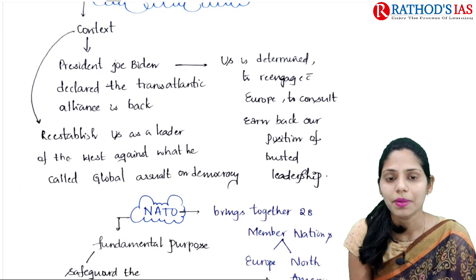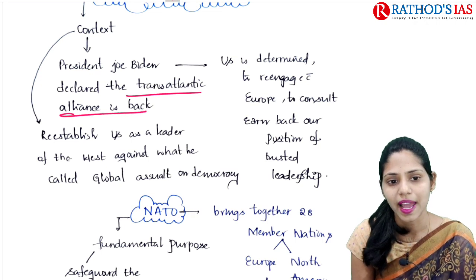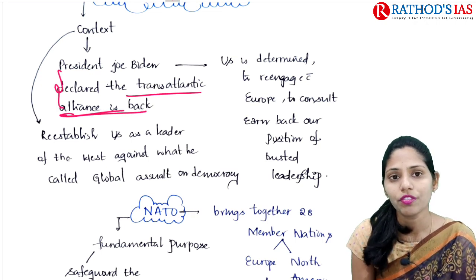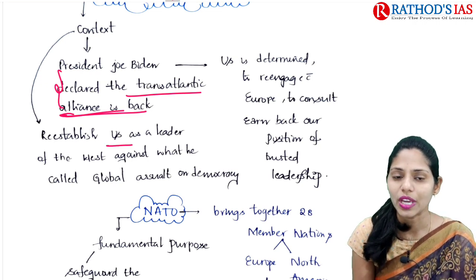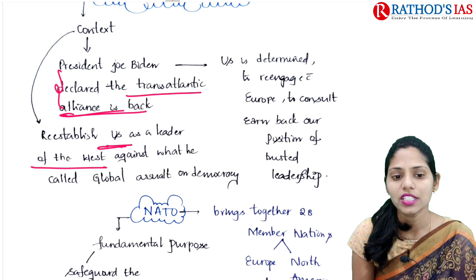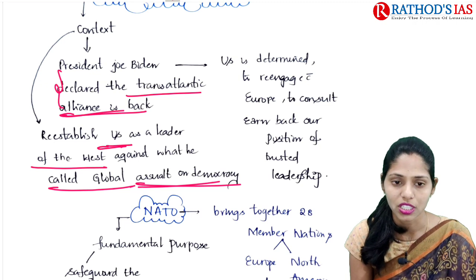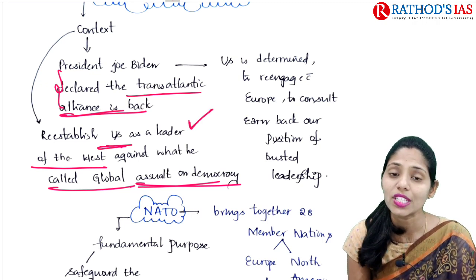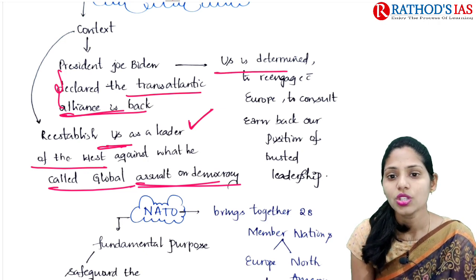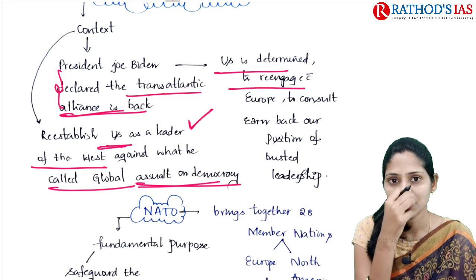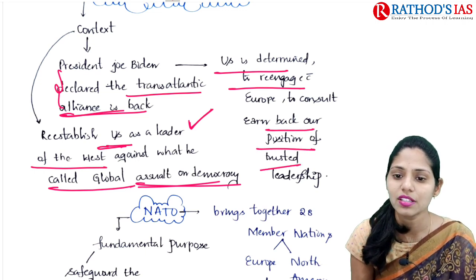The context says that President Joe Biden declared that the Transatlantic Alliance is back. In this speech, Joe Biden mainly said that he wants to re-establish the United States as a leader of the West against what he called a global assault on democracy. So he wants to re-establish the US as a powerful country from the West. He also said that the US is determined to re-engage with Europe, to consult, and to mend our position of busted leadership.